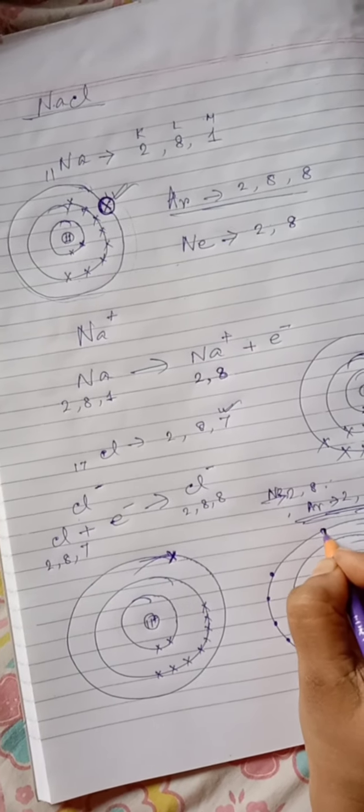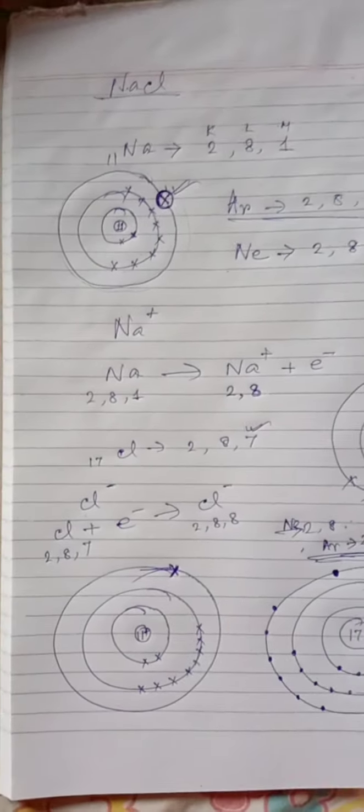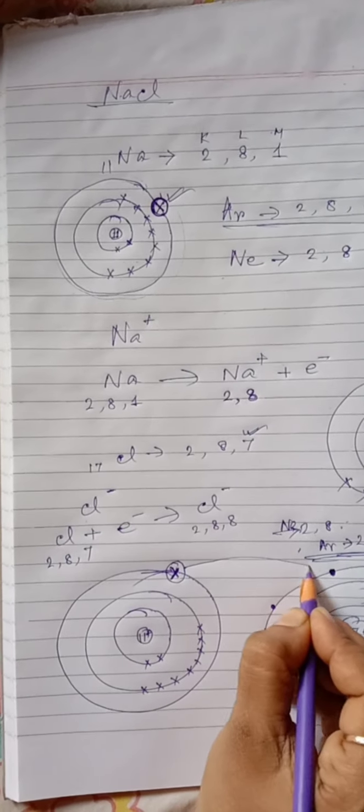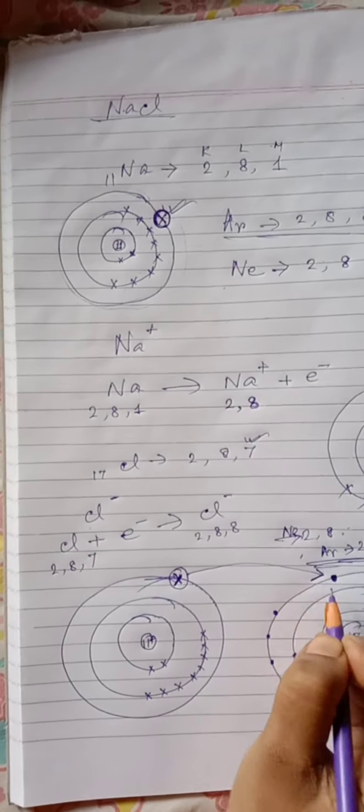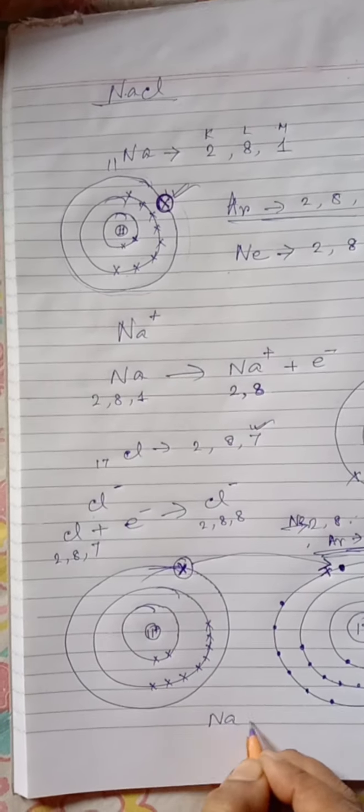You can use any kind of symbol, students. This valence electron of sodium is gained by the chlorine and it becomes sodium chloride.